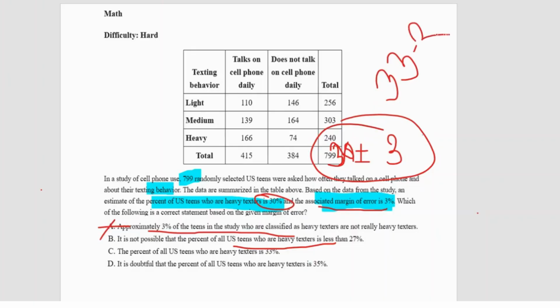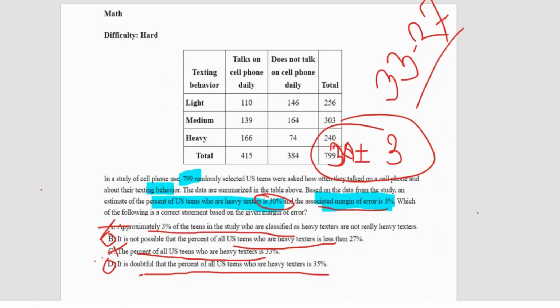So the percent of actual heavy texters is always between 27 and 33, which means it is possible that the percent of US teens who are heavy texters is less than 27%. Yes, it might be, maybe there's a high chance. The percentage of all US teens who are heavy texters is 33%. It is an estimate. There is no way it is always 33%. It's only an estimate, so C is wrong. It is doubtful that the percentage of all US teens who are heavy texters is 35%. Yeah, maybe, because you can't really say about 33 or 35. So now we are left with options B and D.